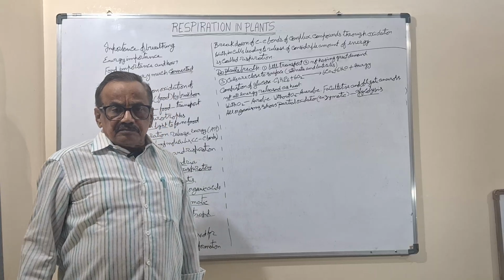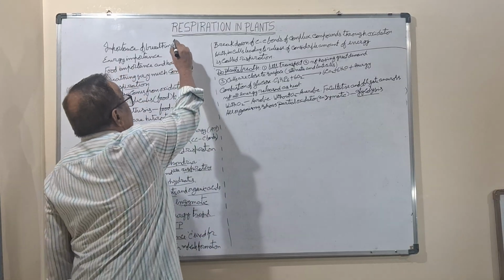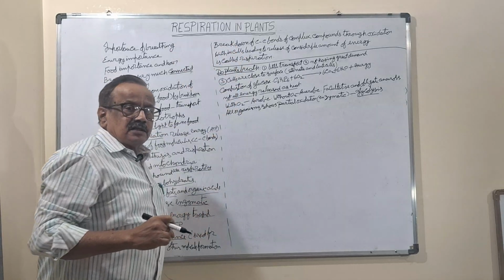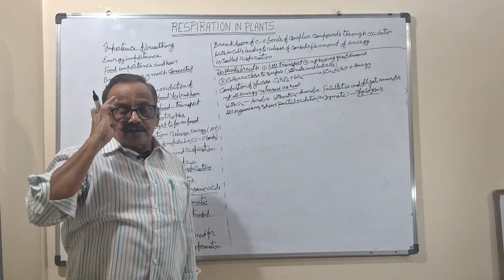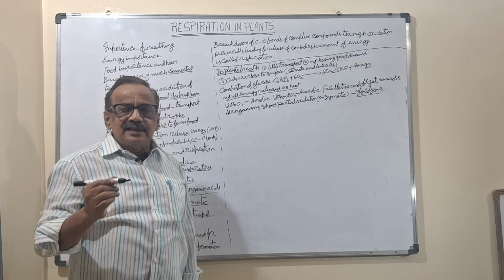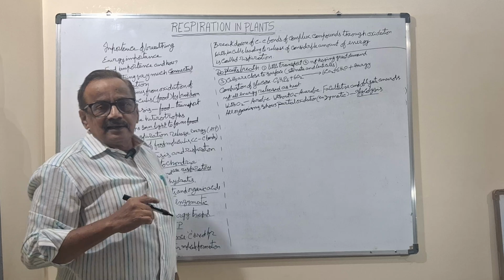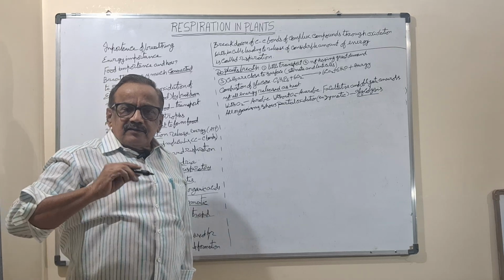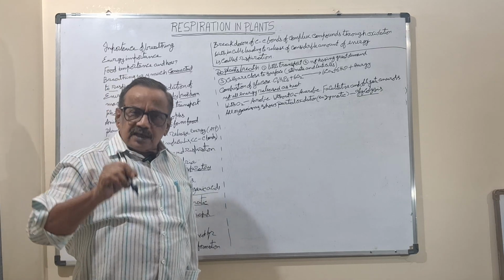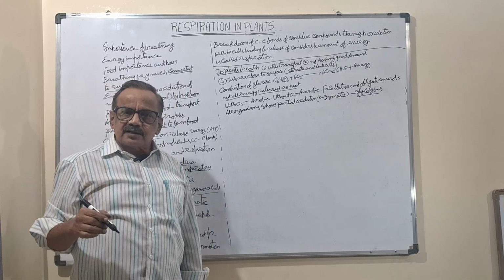Now I am making this video to explain the chapter, respiration in plants. The heading is respiration. All of you know what respiration is. Respiration is energy releasing. Energy will come out in the cell. Inside the cell, the energy will be released by respiration.